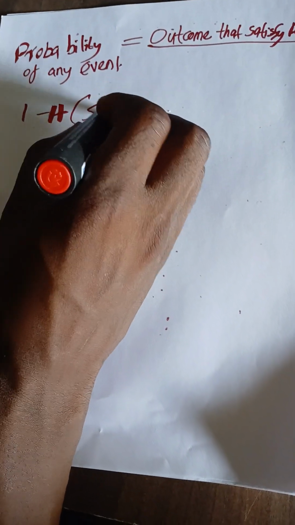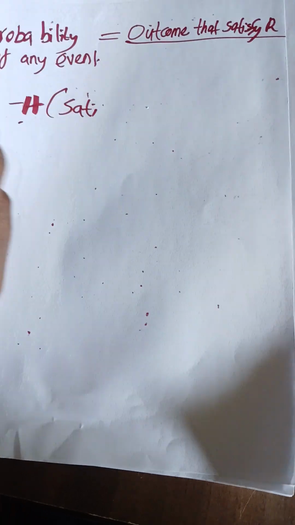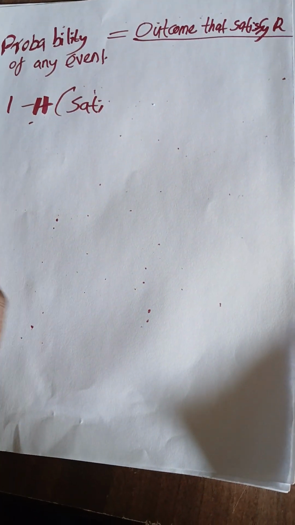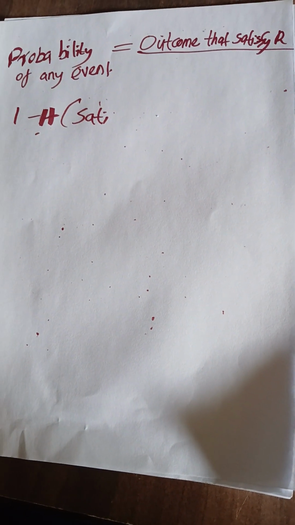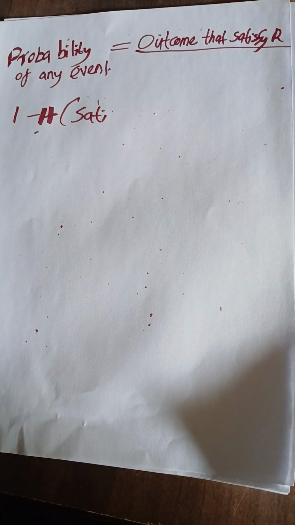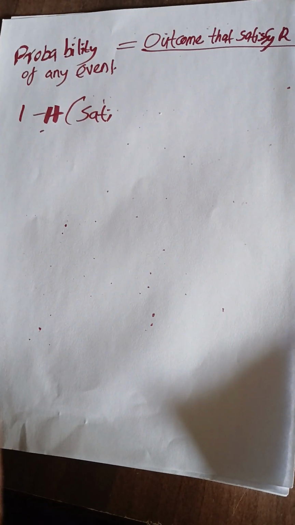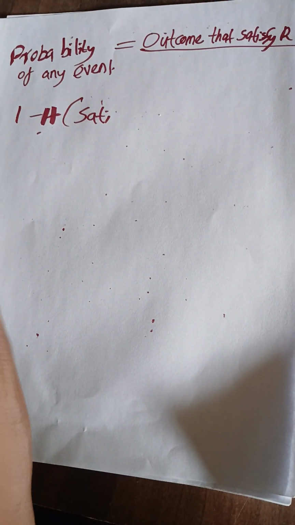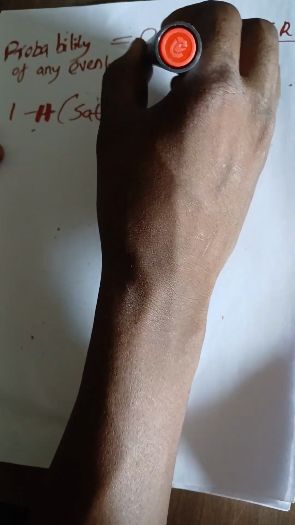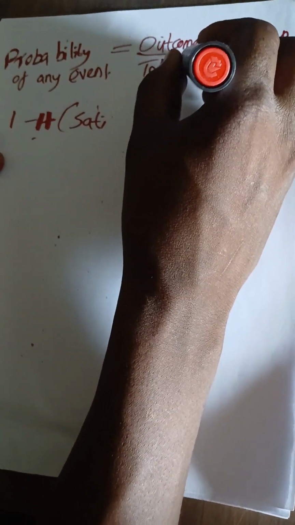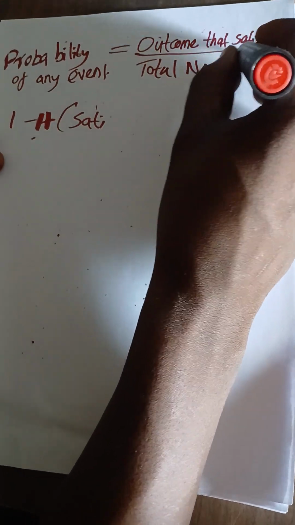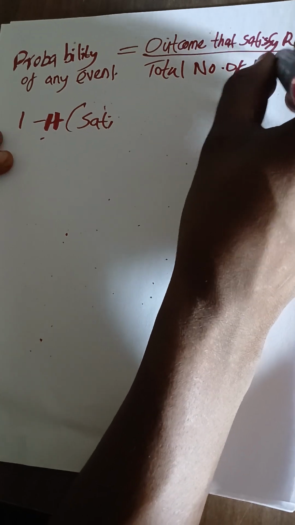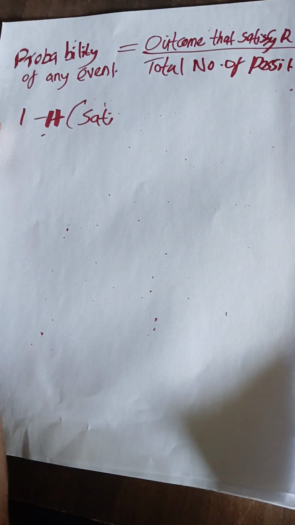This one satisfies me. But if I get tail and I was interested in a head, automatically that one does not satisfy me. Good. So that is why we are saying outcomes that satisfy all over total number of possibilities. Total number of possibilities refers to the coin.